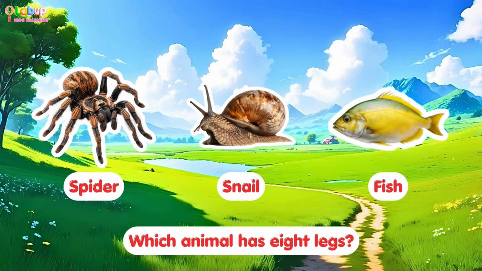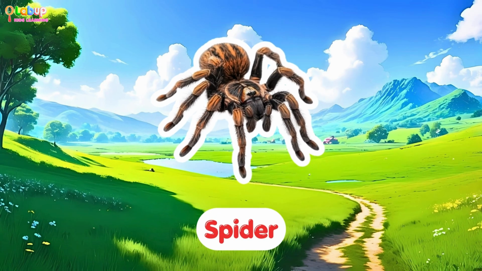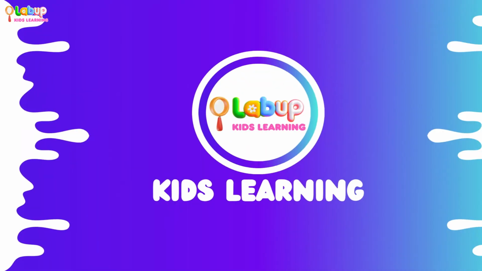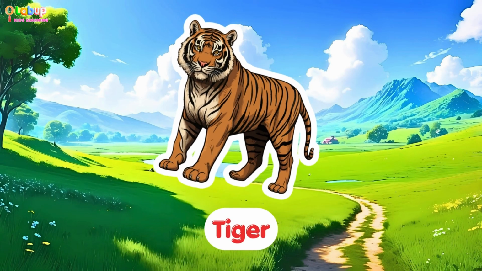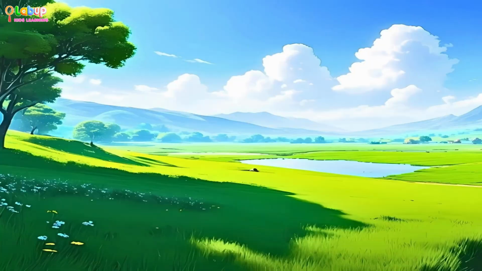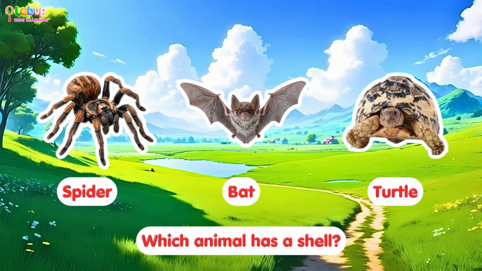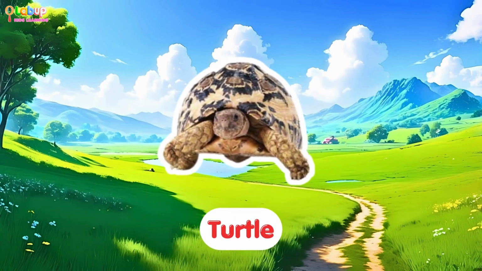Which animal has 8 legs? Spider. Which animal has sharp claws? Tiger. Which animal has a shell? Turtle.